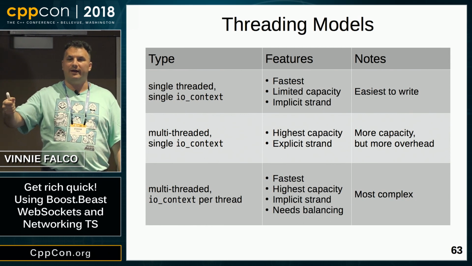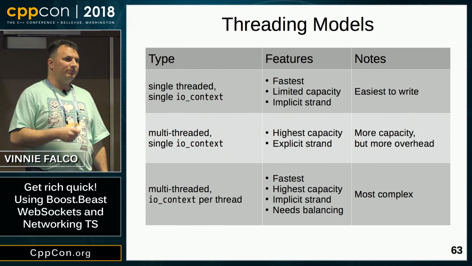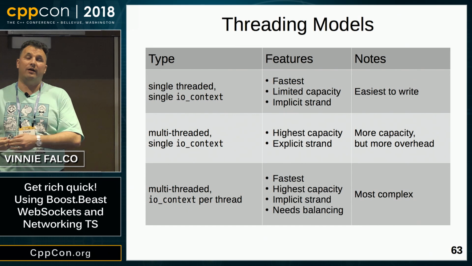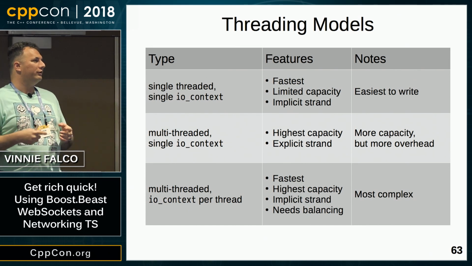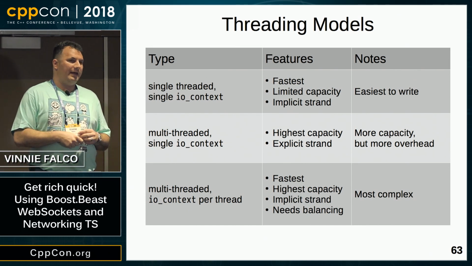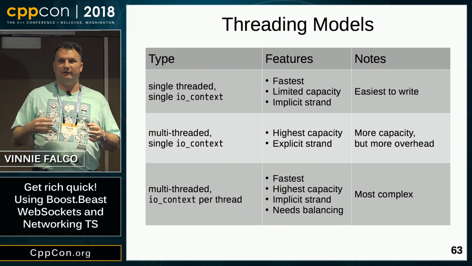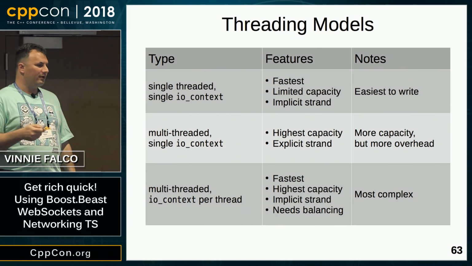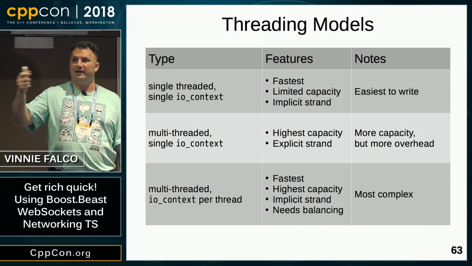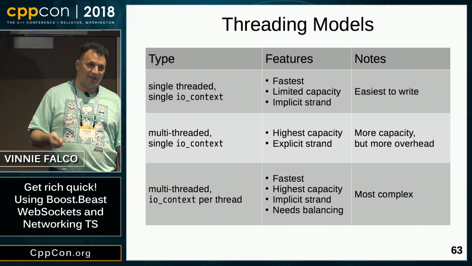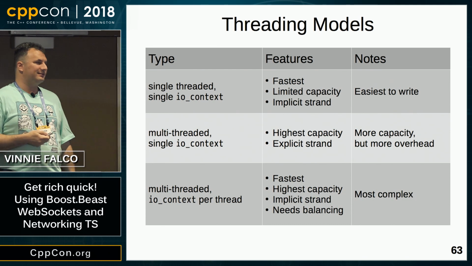Finally, the most complex is multiple threads where each thread has its own IO context. So that requires more work on your part. It's more complicated, and you'll need to balance the connections among the IO contexts in order to make that work. But it does offer the greatest speed. It has the advantage of not requiring synchronization in most cases, and it has the highest capacity.